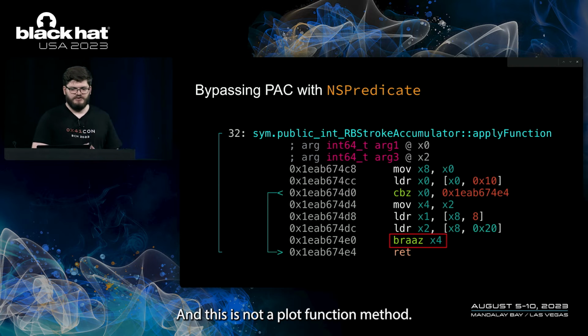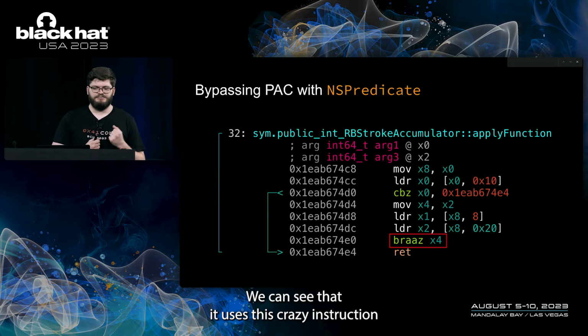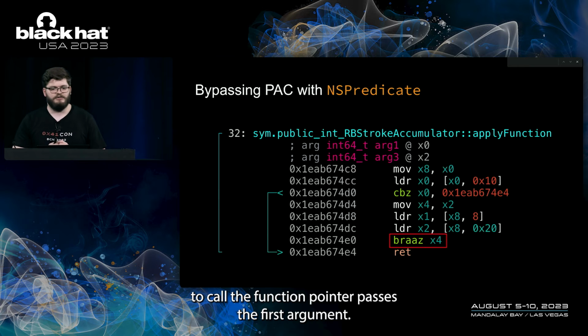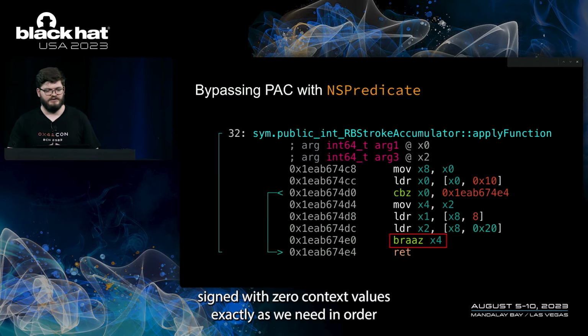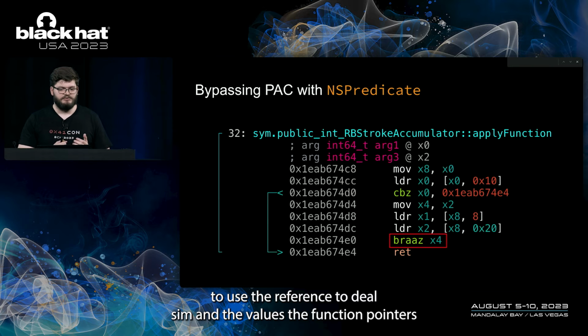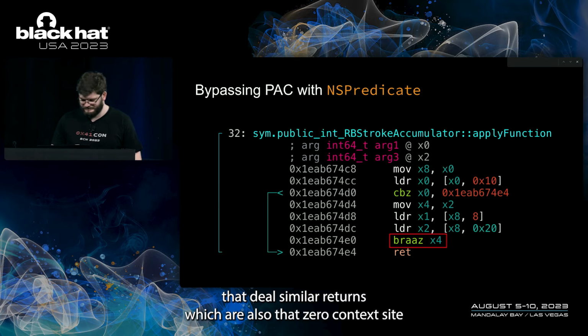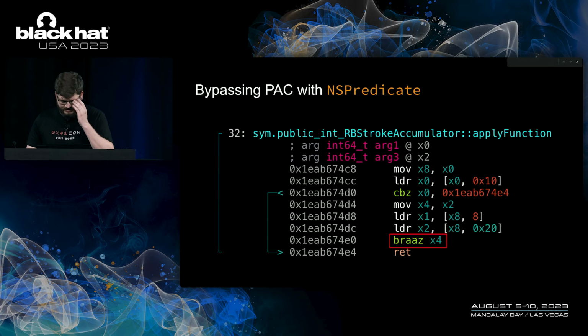And this is that apply function method. We can see that it uses this BRAAZ instruction to call the function pointer and passes the first argument. This is an instruction that authenticates and calls pointers signed with 0 context values, exactly as we need in order to use the reference to dlsym and the function pointers that dlsym returns, which are also 0 context signed.